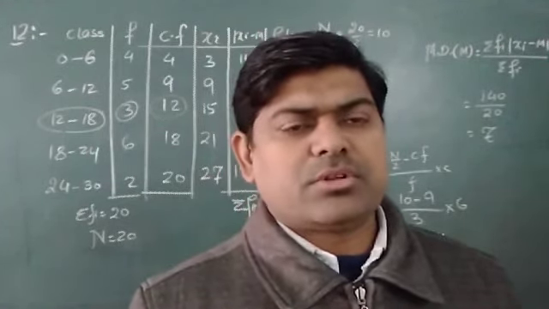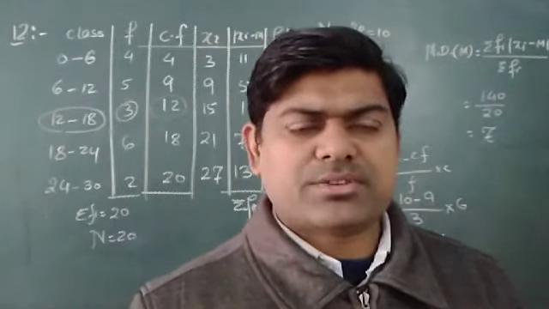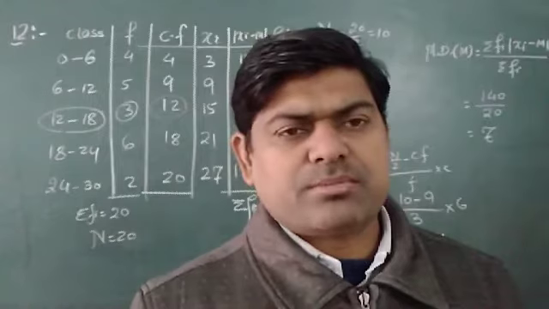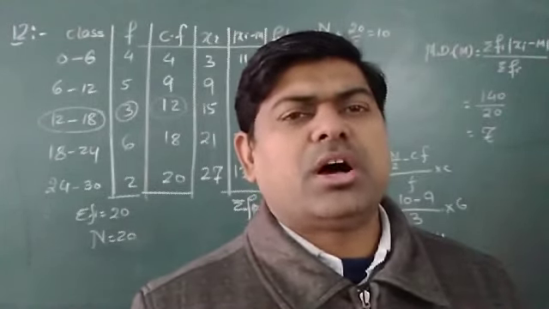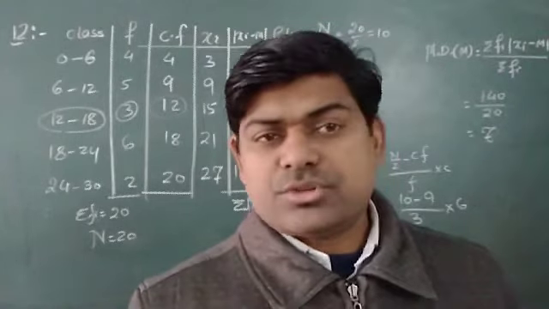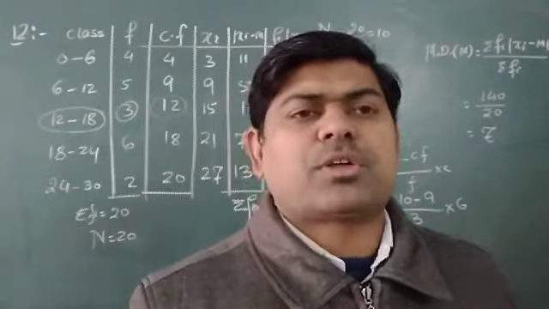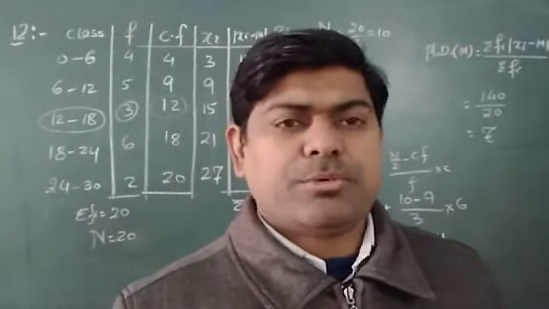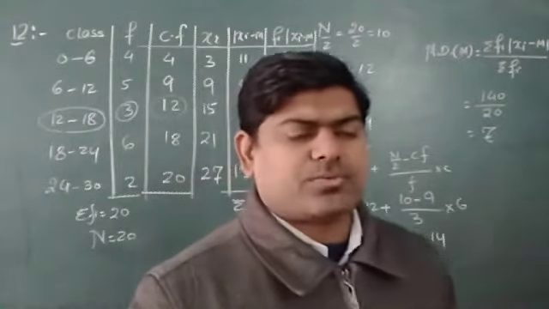Simply we have only one thing, mean deviation about the mean, that is sigma fi mod of xi minus x bar upon sigma fi. Now we used different formulas to find the x bar. After that, we did not have any new formula to find the mean deviation about the mean. But in variance, we may have some new formula to find it.